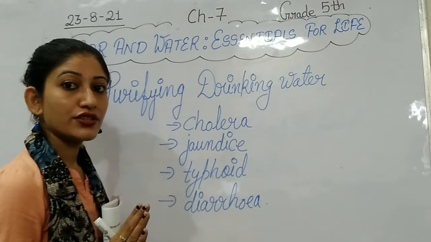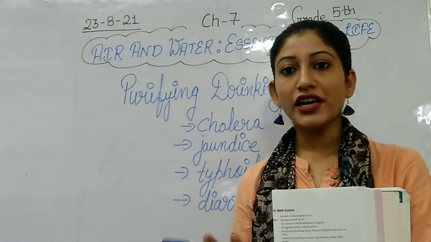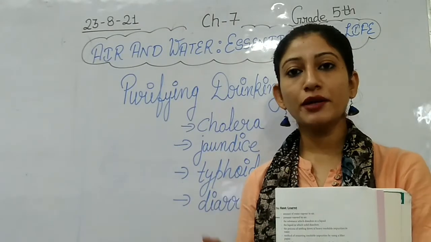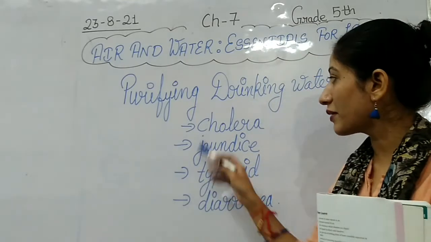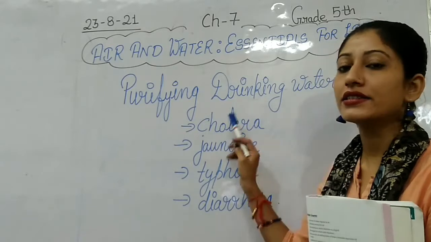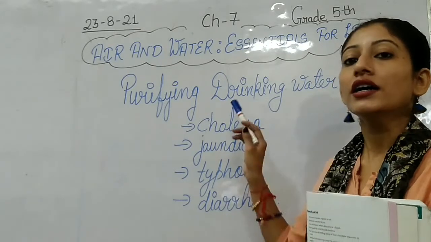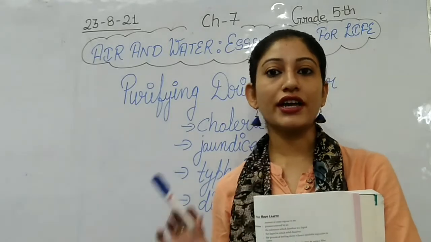So what we have seen, students, is that if we are drinking impure water, then it may create these diseases. What are these diseases? These can be cholera, jaundice, typhoid, and diarrhea. These diseases occur due to the drinking of dirty water, water which contains germs.